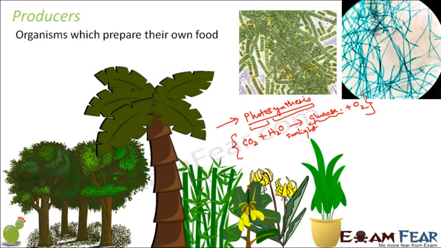If you look at the process of photosynthesis, they do not depend on any other living organism for photosynthesis to take place. So examples of producers are green plants and blue-green algae. Blue-green algae are also known as cyanobacteria. They also contain the pigment chlorophyll, and that is why they are also capable of performing photosynthesis. So these are producers.